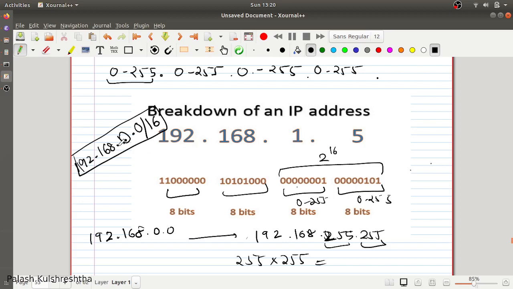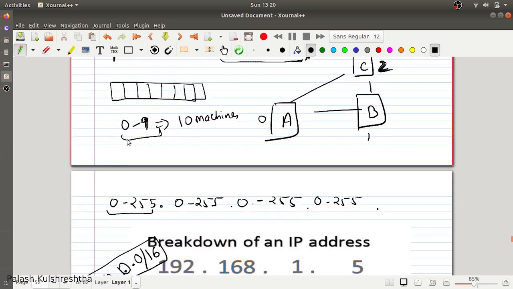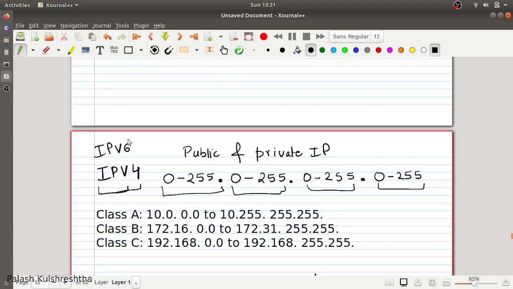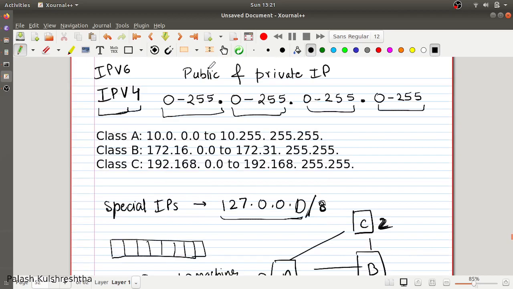So having knowledge of breaking down an IP address range is very important to know whether a particular IP address belongs to your range or not. We are not going to go much deeper into this. This is the preliminary understanding of how this is laid out. Let's try to understand public IP addresses and private IP addresses.